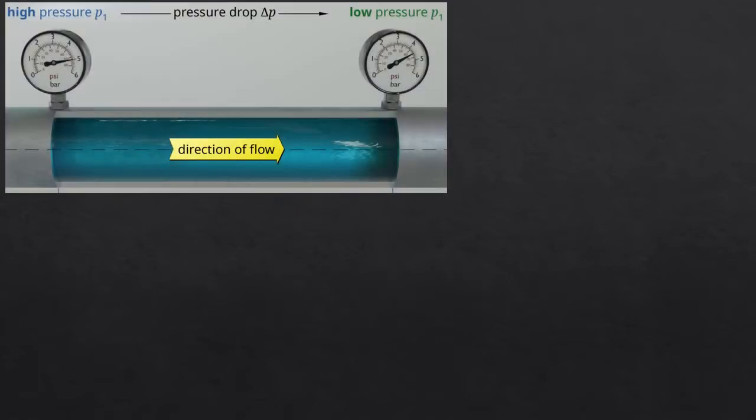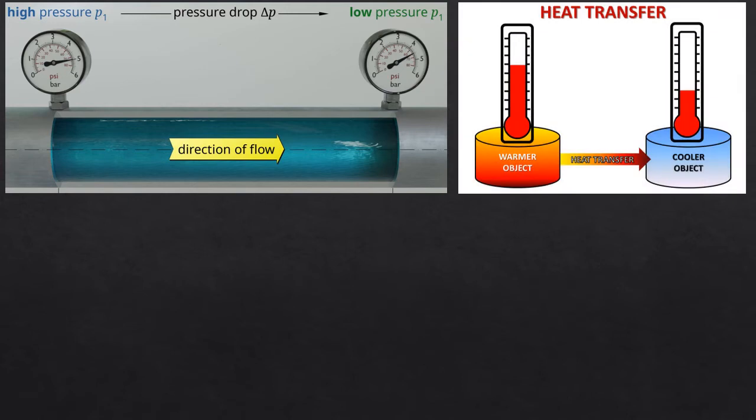The first question is, what is the significance of electrostatic potential to electric charges? In fluid dynamics, we have studied that the fluid will flow from a region of high pressure to a low pressure region. Similarly, in thermodynamics, we have seen that heat tends to flow from high temperature region to low temperature region.